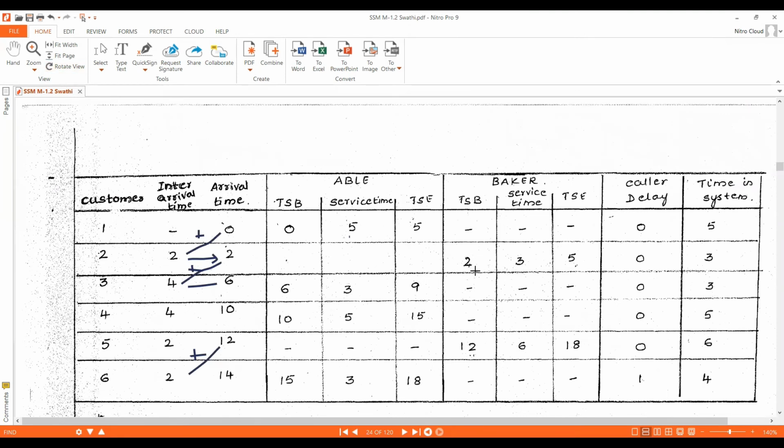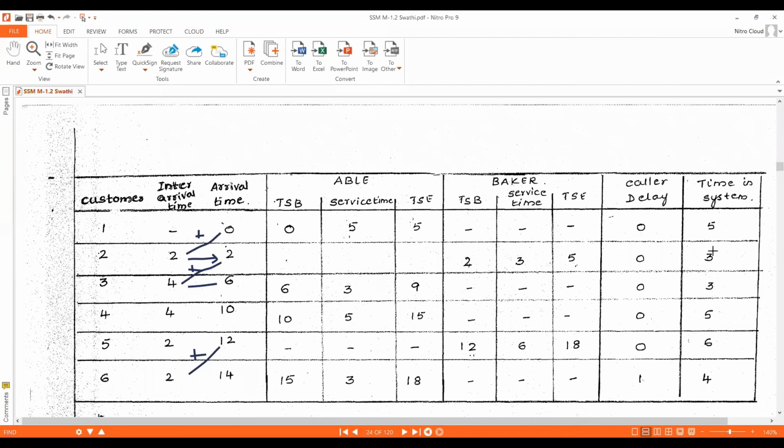Baker started customer 2's service at clock time 2 and ended at 5. 2 plus 3 is 5. At simulation clock time 5, he completed executing the service for customer 2. Did customer 2 wait in the queue? No. When he came to the call center, Baker was free, so the customer was assigned to Baker, and Baker executed customer 2's service.